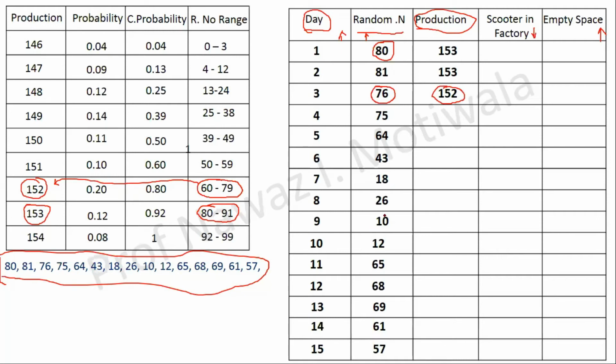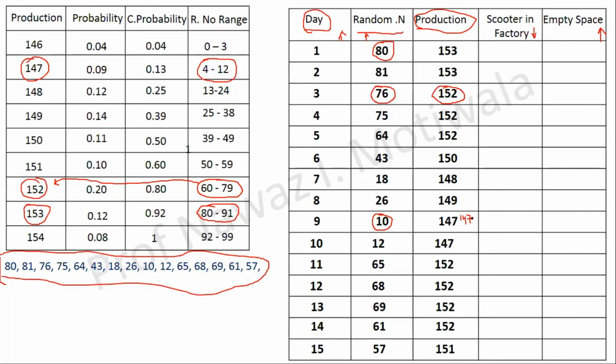Now let me give you one more example. Let us say for this one, that is 10. Now you need to check which range this random number 10 falls in. You can see that this random number 10 falls in the range of 4 to 12, and the corresponding production for that particular day is 147. Hence here 147 is to be written as the production. So with this I will complete this table entirely by looking at the various random number ranges and the production corresponding to them. Any doubts still here? No doubt, sir.